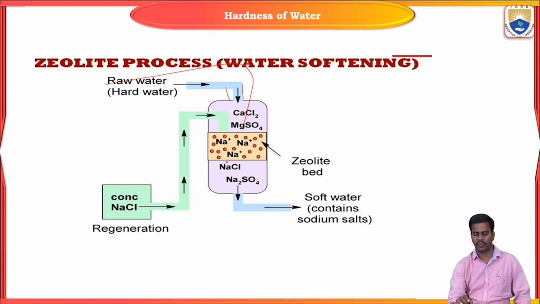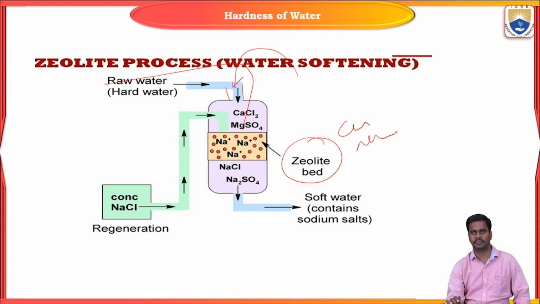If you want to purify further, there is no possibility of purification. Why? Because the zeolite bed contains only cations of calcium and magnesium salts. So that's why the zeolite bed is exhausted.